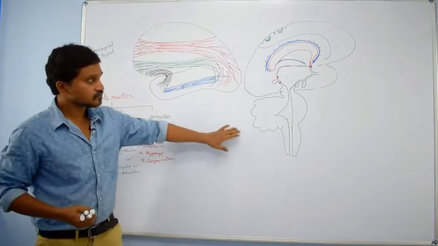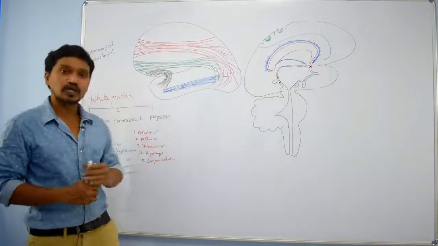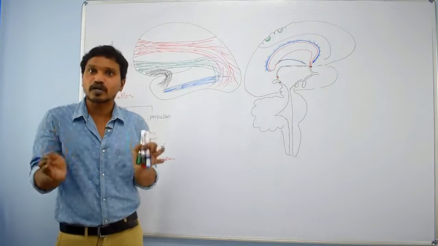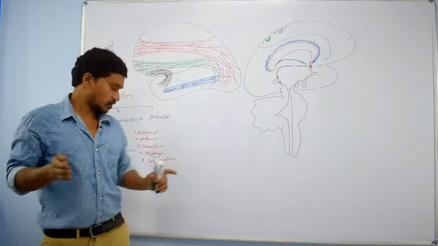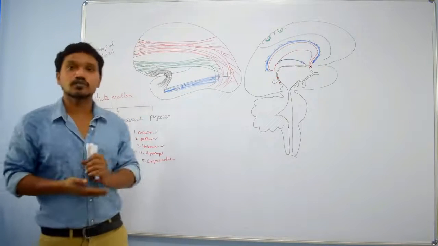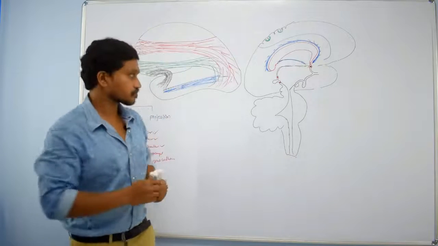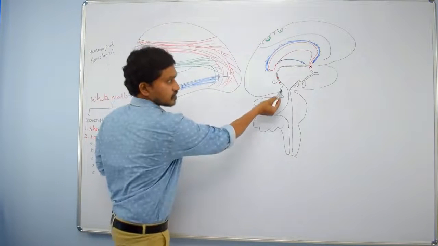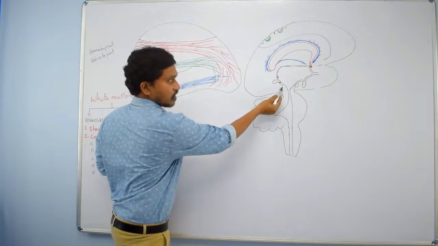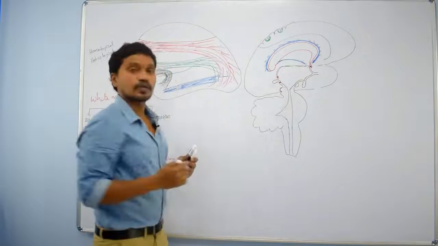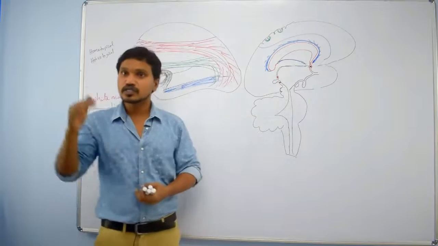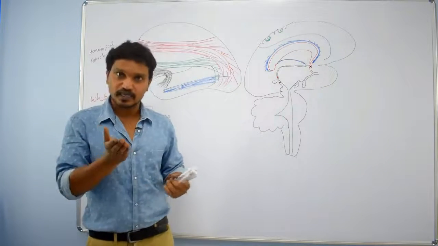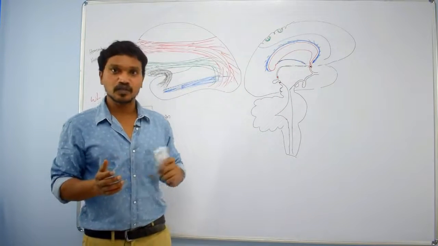Is it? So, the habenular commissure connects two habenular nuclei. That means the right habenular nucleus and the left habenular nucleus. And the posterior commissure connects... what is this part? Superior colliculus. Here the pretectal nucleus will also be there in this region, which we will tell you about. This pretectal nucleus is connected by the posterior commissure.